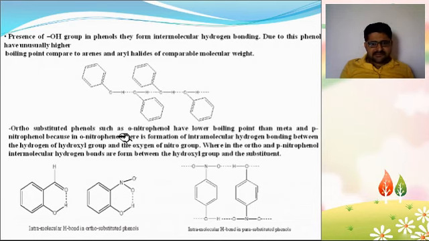Ortho-substituted phenols such as ortho-nitrophenol have a lower boiling point than meta- and para-nitrophenol because in ortho-nitrophenol there is formation of intramolecular hydrogen bonding. So here intramolecular hydrogen bonding is between the hydrogen of the hydroxyl group and the oxygen of the nitro group, whereas in meta- and para-nitrophenol intermolecular hydrogen bonds are formed between the hydroxy group and the substituent.